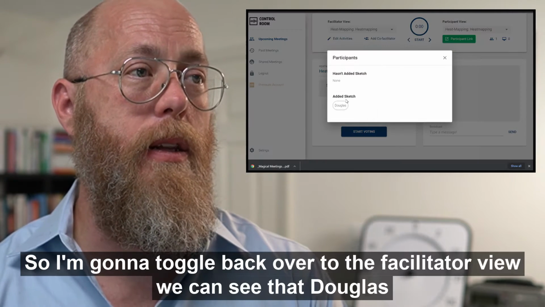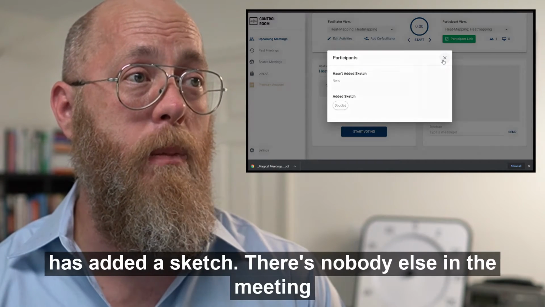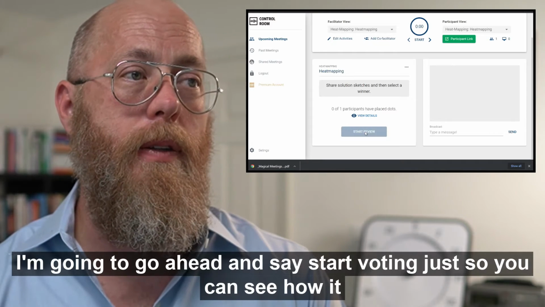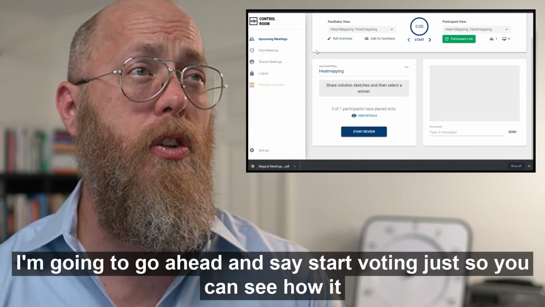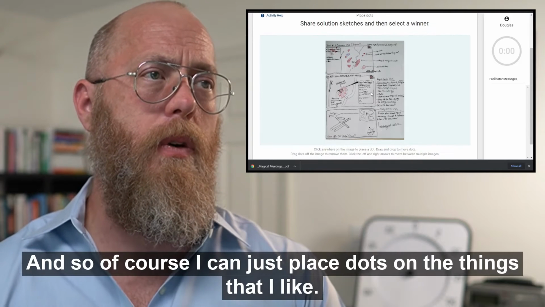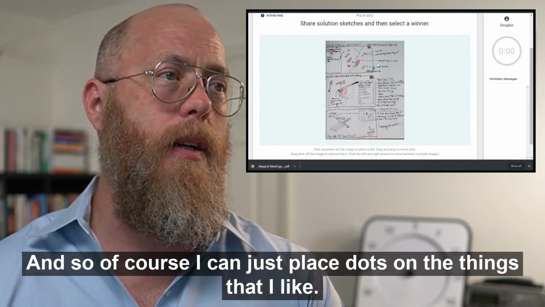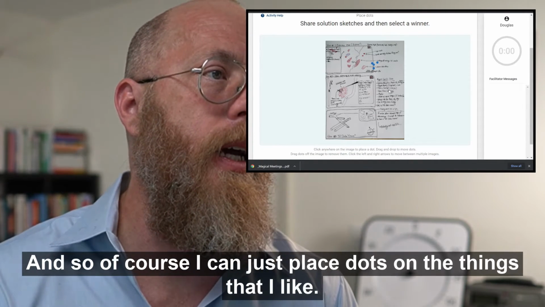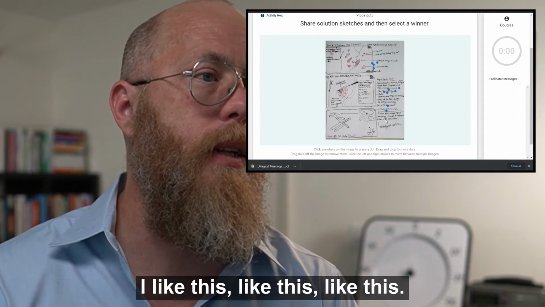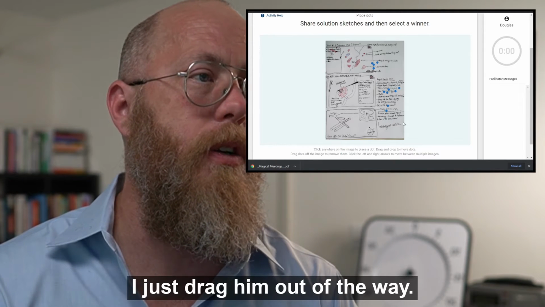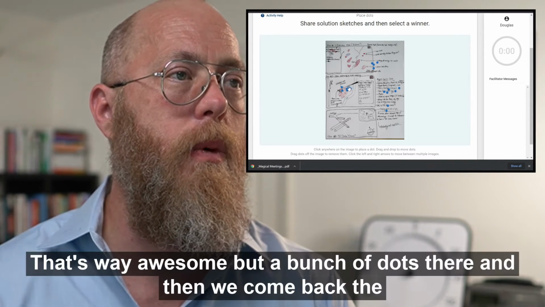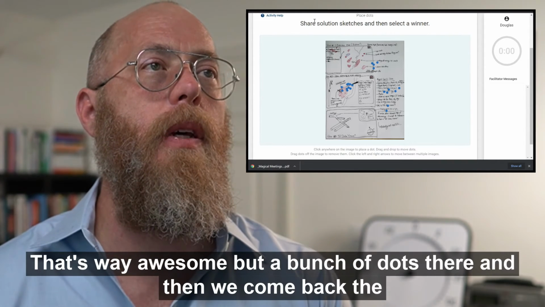We can see that Douglas has added a sketch. There's nobody else in the meeting, so all participants have added. I'm going to say start voting, just so you can see how it works. Of course, I can just place dots on the things that I like. This is really cool. I like this. If I want to remove this, I just drag it out of the way. I really like this. That's way awesome. Just put a bunch of dots there.